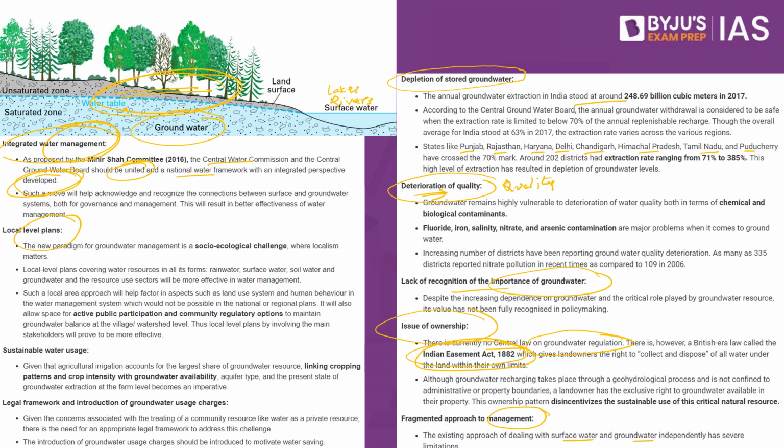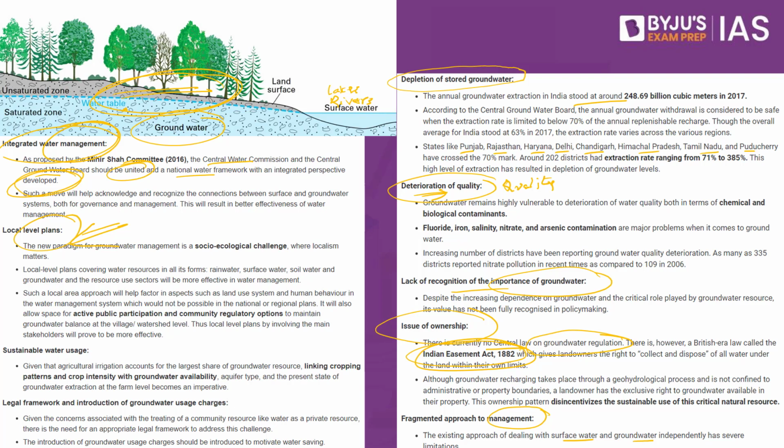So what is it that the administrative authorities have to do? They have to find out what is good for that particular locality and devise a plan accordingly. So the second major recommendation is to come up with local level plans. The local level plan need not be the same across the entire state or across the entire district, but what we have to find out is the uniqueness of that particular region and ultimately implement it.